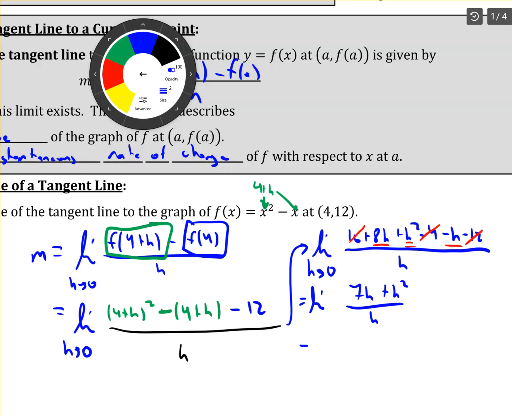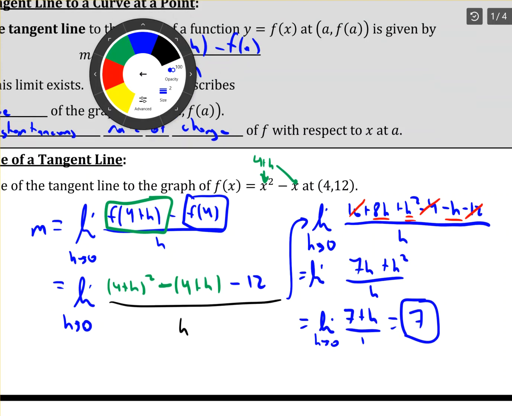Now everything has an h, so I can cancel an h from everything. So I get 7 plus h over 1. That's a little messy. I can write it over 1 if you want. And that we know the limit as h goes to 0 of that. I plug in 0, I get 7, because that's a polynomial there. And so I get that the limit is 7. And so that's our answer. Our slope is 7.